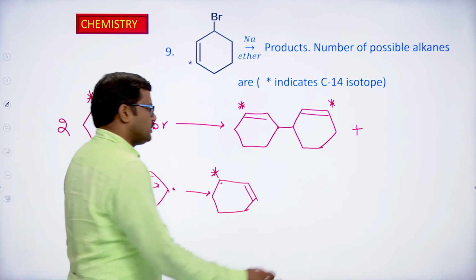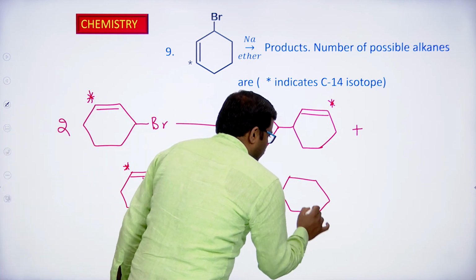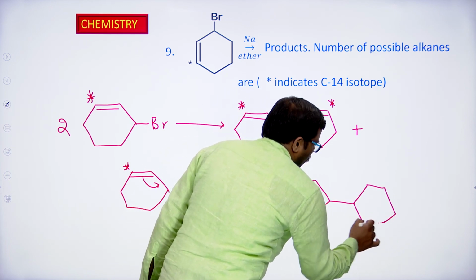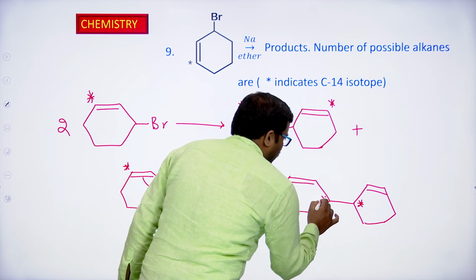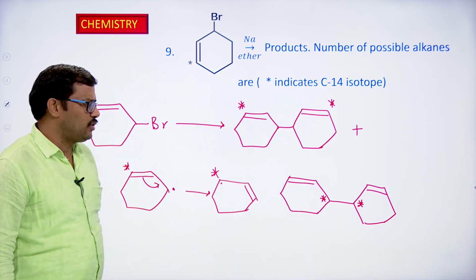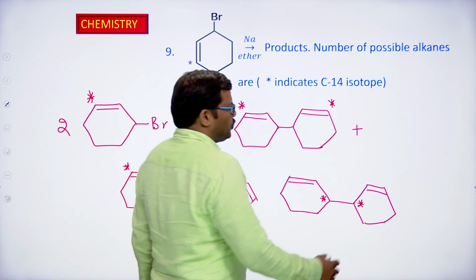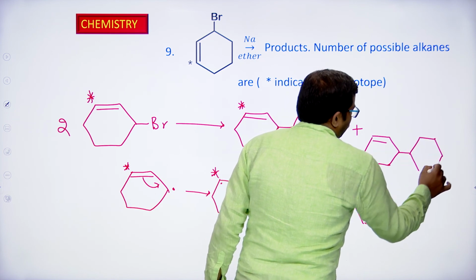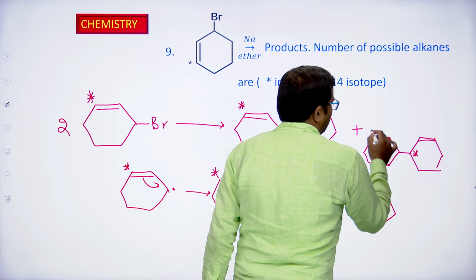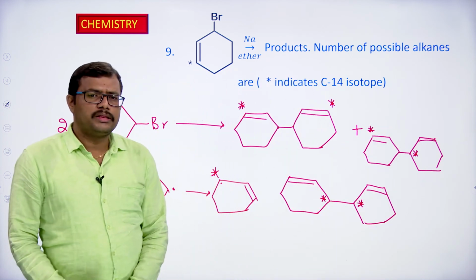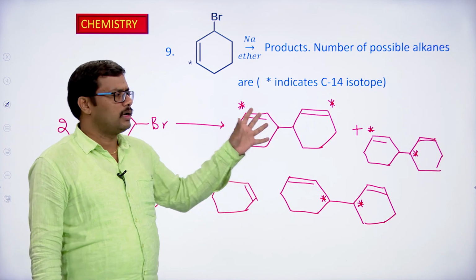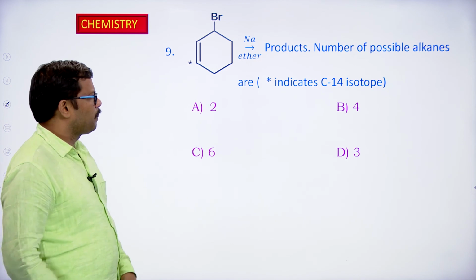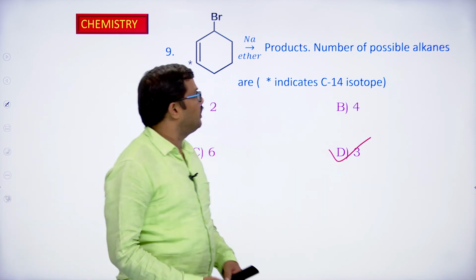So in that case, when these react, we are going to have one more product, where both the C-14 isotopes are linked with one another. And one more product we can expect, in which one of the moieties will have the carbon-14 here and the other side this way. So around 3 different types of products we can expect in this particular reaction. If you observe the options that are given, 3 different products are obtained in this reaction.